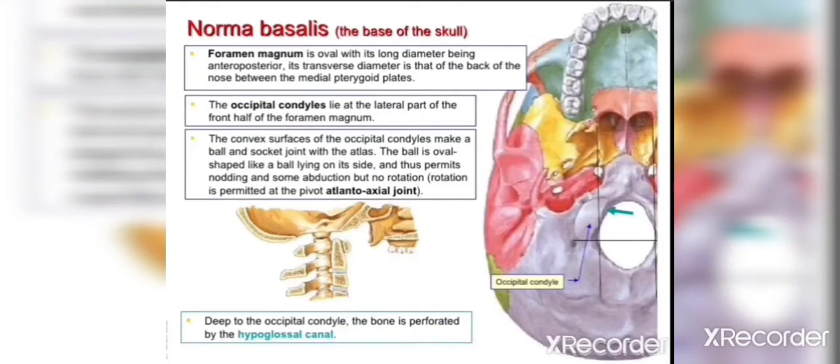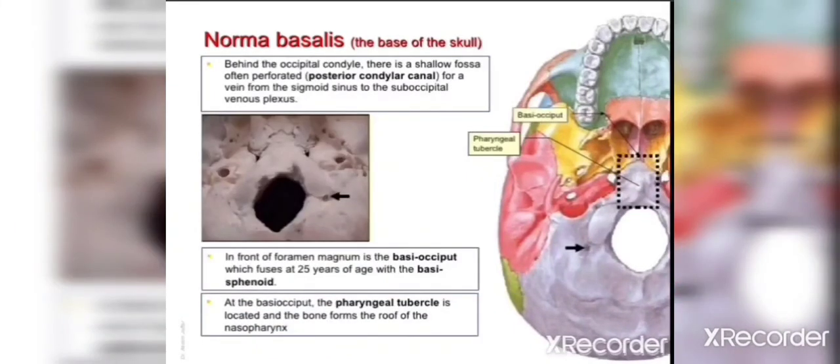And deep to the occipital condyle the bone is perforated by the hypoglossal canal. So this is the hypoglossal canal, the small canal, and this is transmitting the hypoglossal nerve, that is the 12th cranial nerve. Then there is the posterior condylar canal for the transmission of a vein from the sigmoid sinus to the suboccipital venous plexus, and there is a suture between the basi-occiput and the sphenoid. This suture is known as the basi-sphenoid joint, and this is ossified at the age of 25 years.